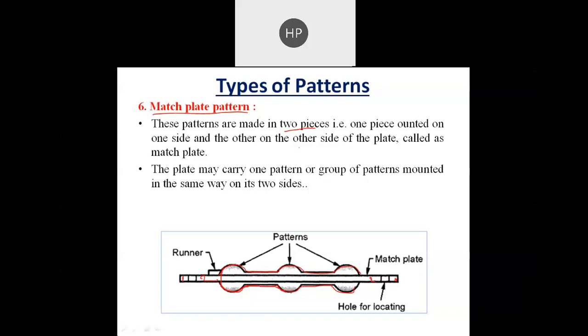This is our final required shape, and this plate is used to make the hollow cavity. The plate may carry one pattern or a group of patterns mounted in the same way on its two sides. It may be the same shape or a different shape on the other plate. Like this, on the second plate we have a shape like this. This is also possible.